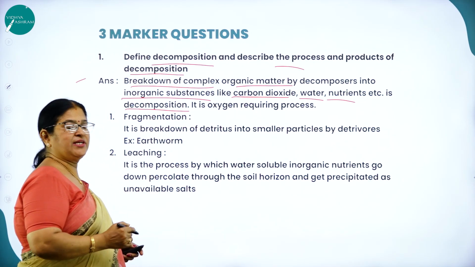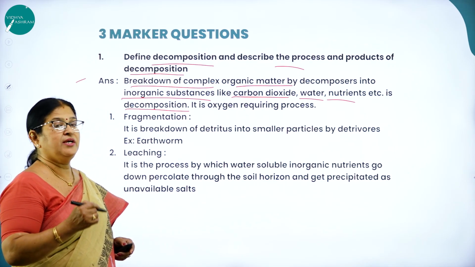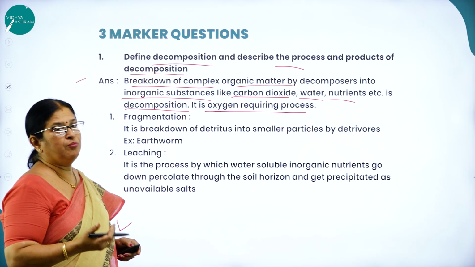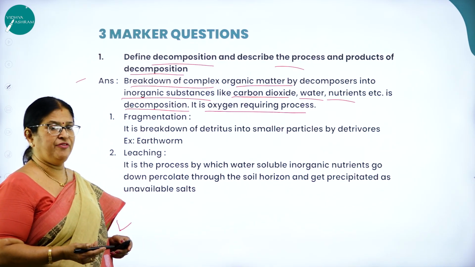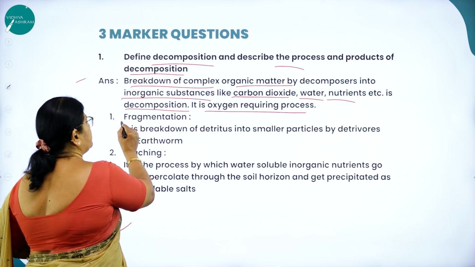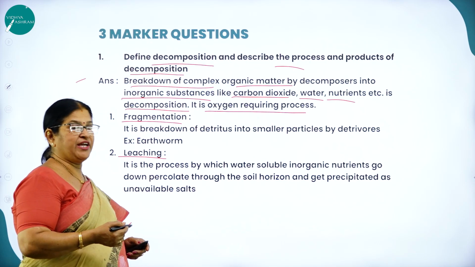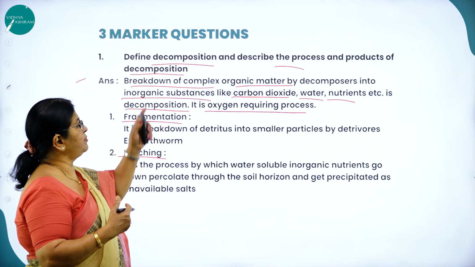Decomposition. As I already said, what is the prime factor responsible for decomposition? As you know, it is an oxygen requiring process. The more the oxygen, the more the rate of decomposition. The lesser the oxygen, the lesser the rate of decomposition. So what are the steps involved? Fragmentation, leaching, catabolism, humification, mineralization. All these are the different steps involved in the process of decomposition.